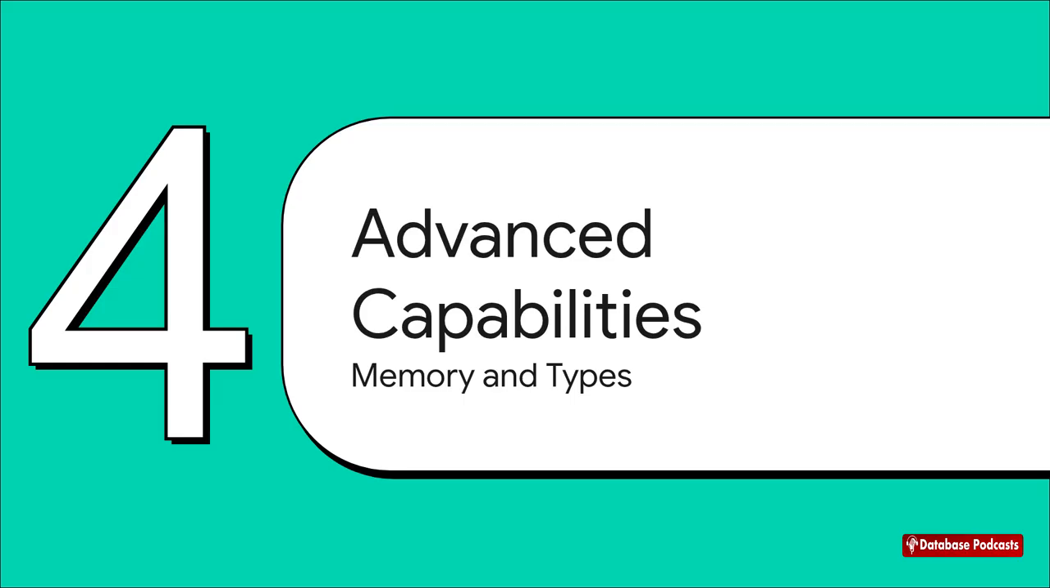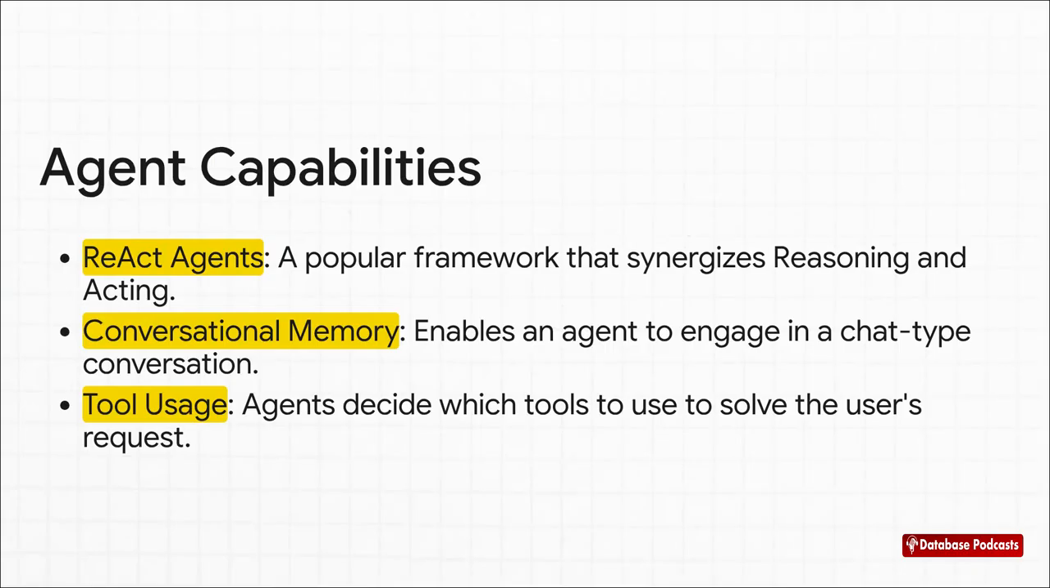But agents can get way more sophisticated than that. Let's just quickly touch on a few more advanced features that make them even more powerful. For example, a lot of agents use a framework called ReAct, which stands for reasoning and acting. It just helps make that thought-action-observation loop more reliable.